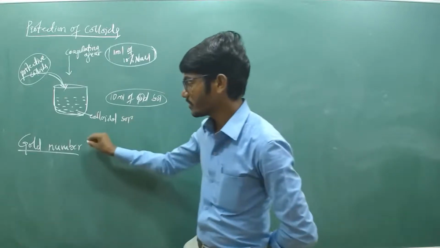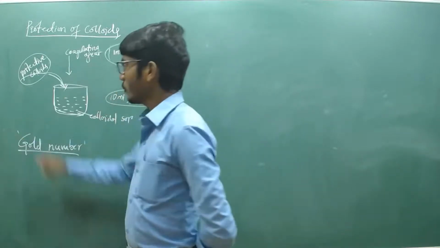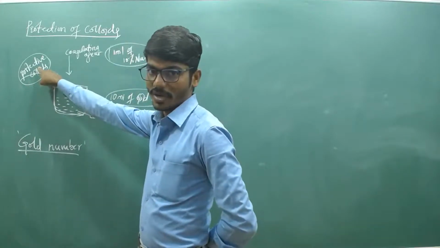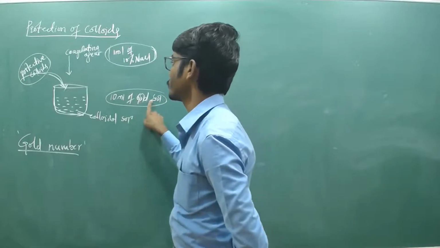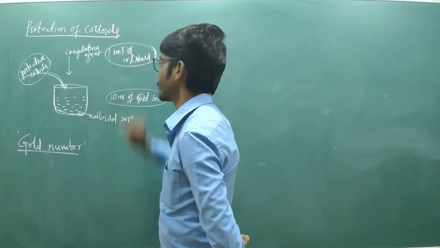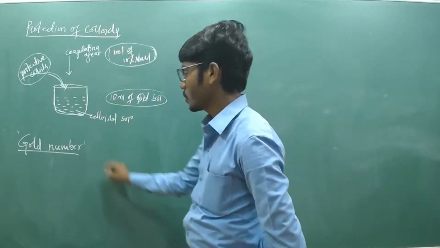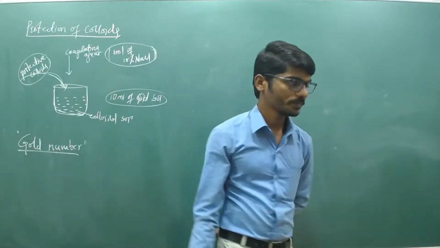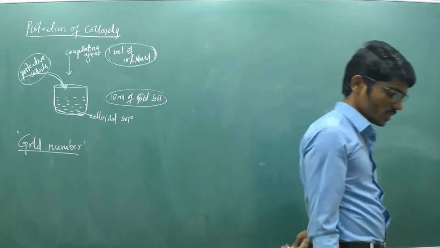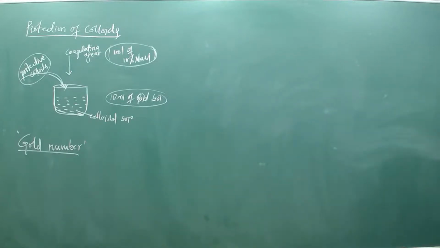Gold number. You can note the definition of gold number. The amount of protective colloids in milligram required to prevent the coagulation of 10 ml of gold salt with addition of 1 ml of 10% NaCl is called as gold number. This is about protection of colloids. Please note the definition of gold number.